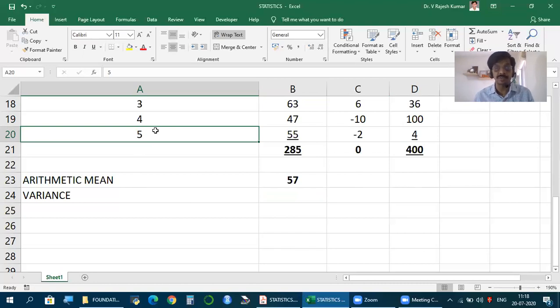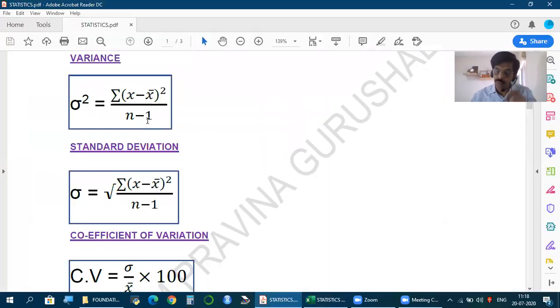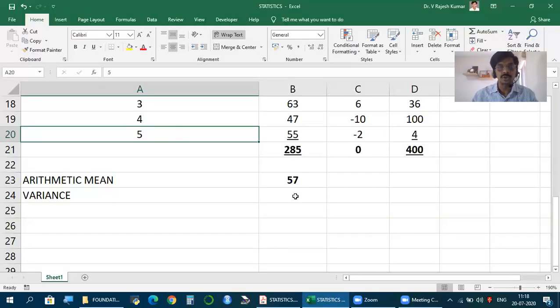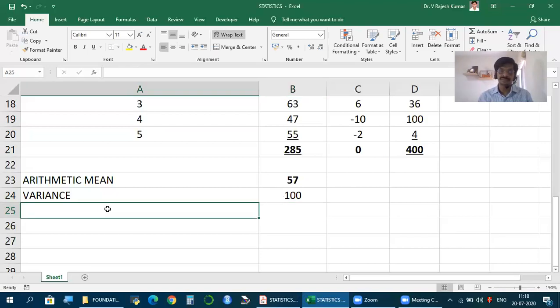Many calculations given in the institute material are actually very wrong. Variance, if it's for a sample, then it has to be summation of x minus x bar whole square by n minus 1. Only when we confidently know that the data is for the entire population, divide by n. So this divided by n minus 1, 5 minus 1, 4, 100 is the variance.